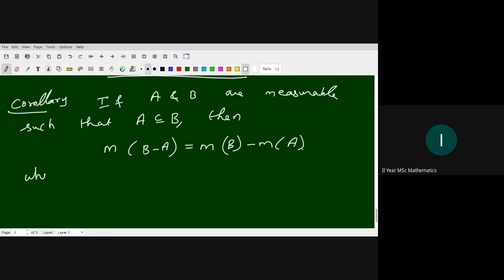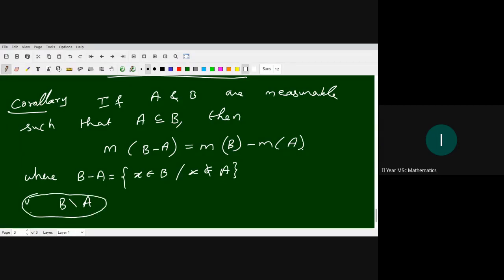Then what is the definition of B minus A? B minus A is the difference set of all elements which are in B and not in A. Okay, earlier we used the notation B difference A. Any notation can be used, but we follow the Barra book, so I am going to use this notation. Right? This is the same. The usual notation is this, but we follow this notation.